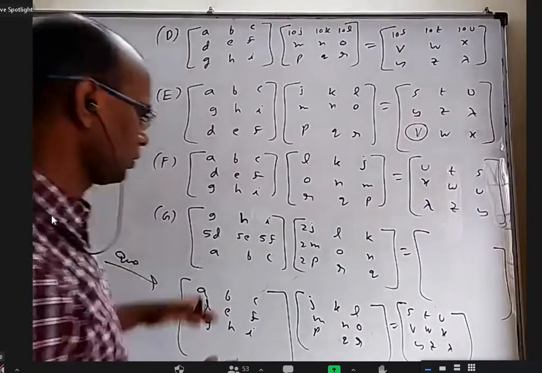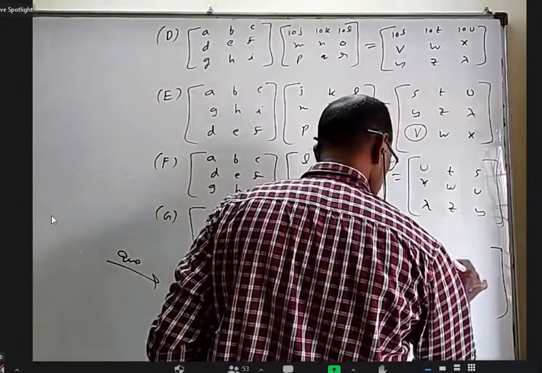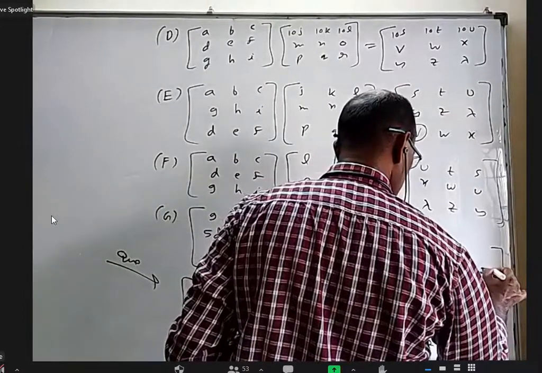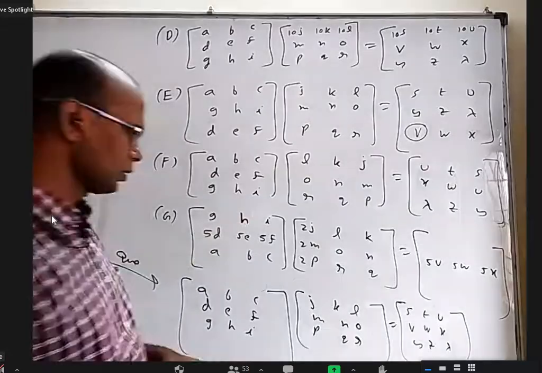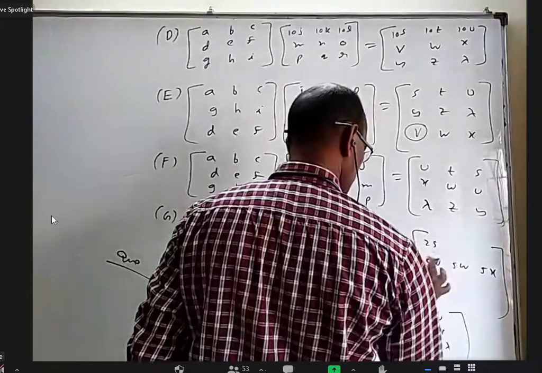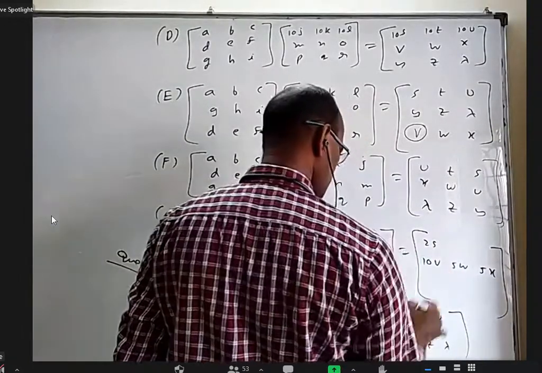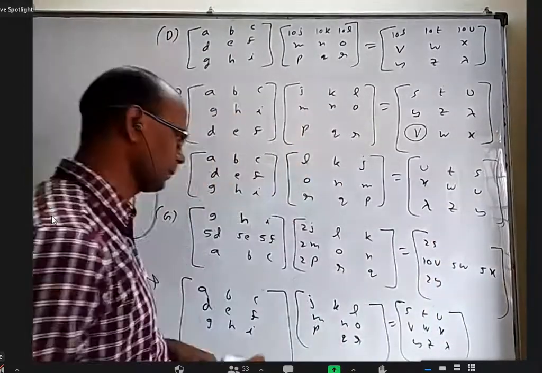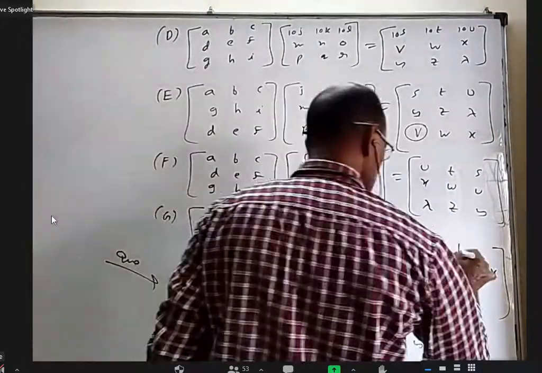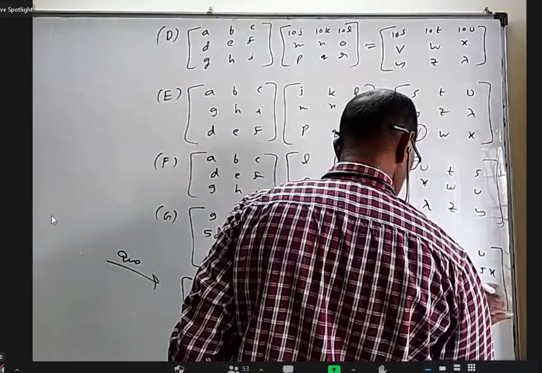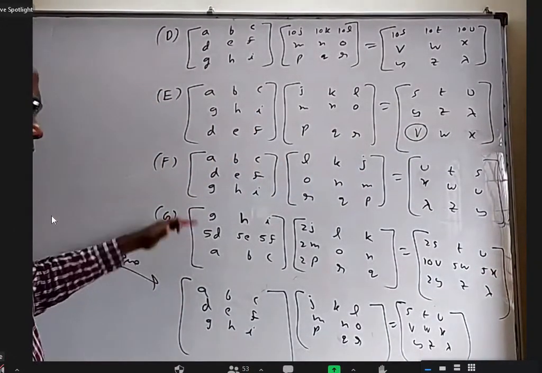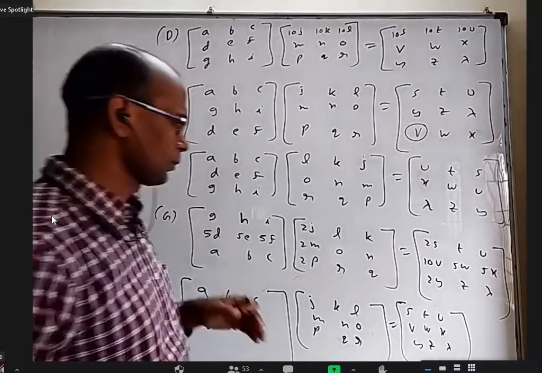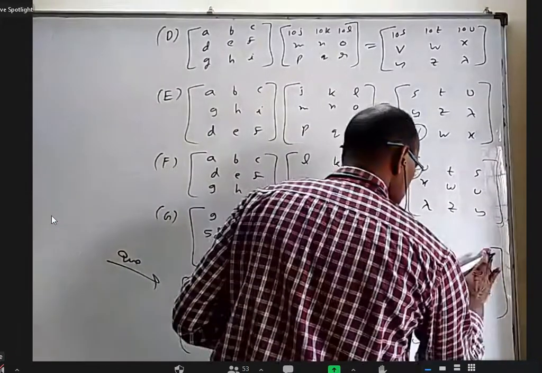Okay, so I want to write here 5V, 5W, 5 first of all. Next, I want to write here 2S. This is 10, 2, 1. And D, U, Z, lambda. What about interchanging this? I want to write here.